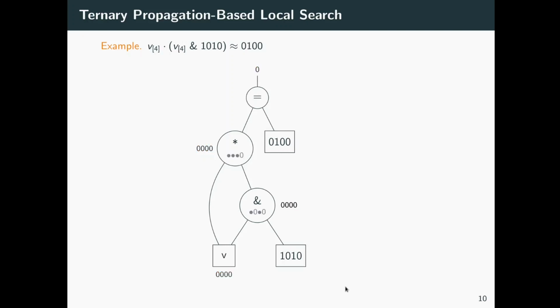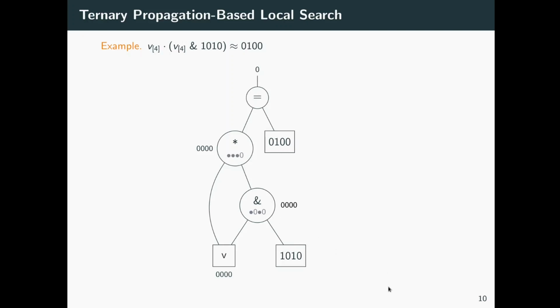Now lifting this procedure to ternary propagation-based local search, we determine that the multiplication operation has a least significant bit that is constant 0, and the bitwise AND operation has two constant bits that are 0.